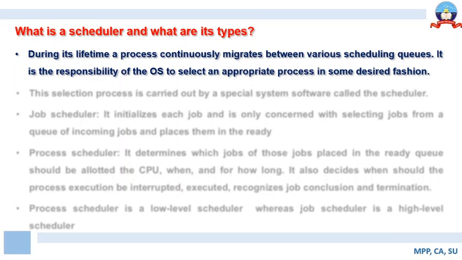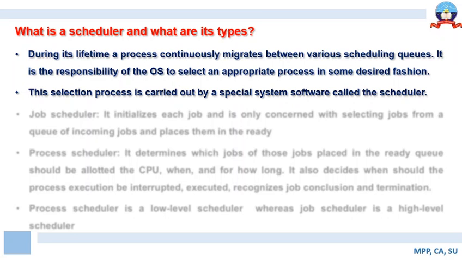It is the responsibility of the operating system scheduler to select an appropriate queue for a particular process. So this selection process is carried out by a special program that is called a scheduler.